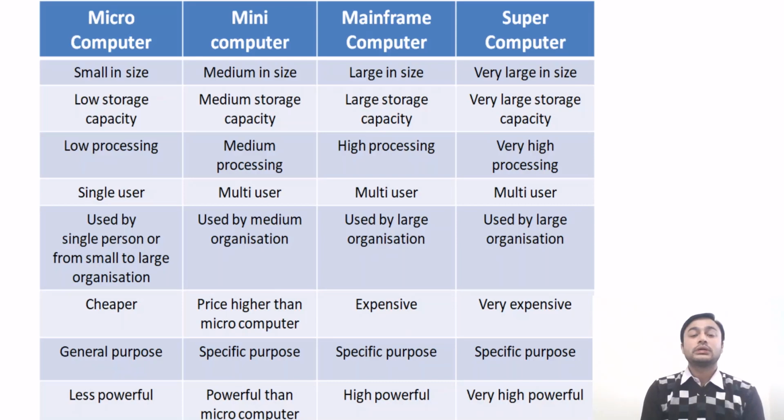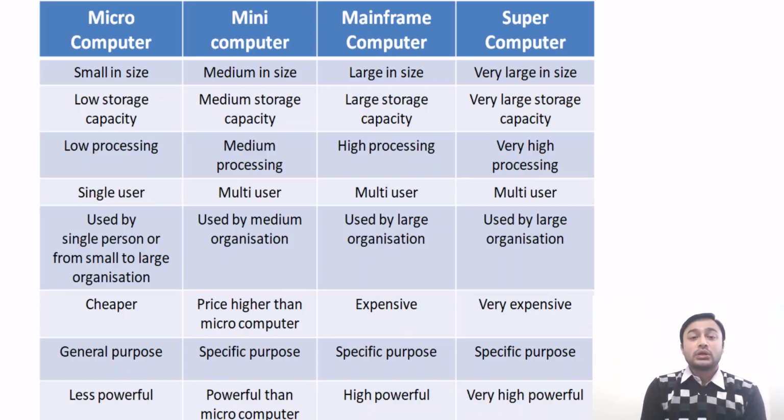The microcomputer is used for general purpose. We can use desktop and laptop for general purposes like editing, writing, listening to music, and watching video. We can make reports in Excel, PowerPoint, and Word files. Whereas the mini computer is used for specific purpose, like in a college, there is a web server for hosting the website of the college.